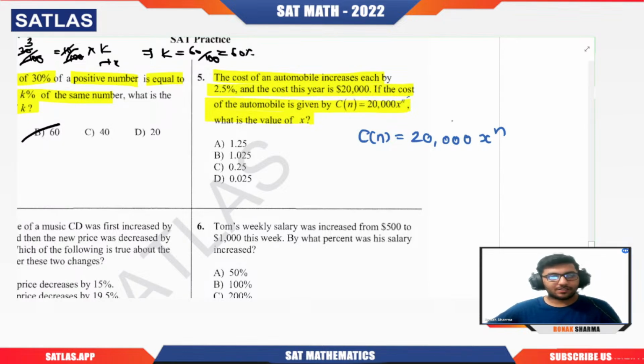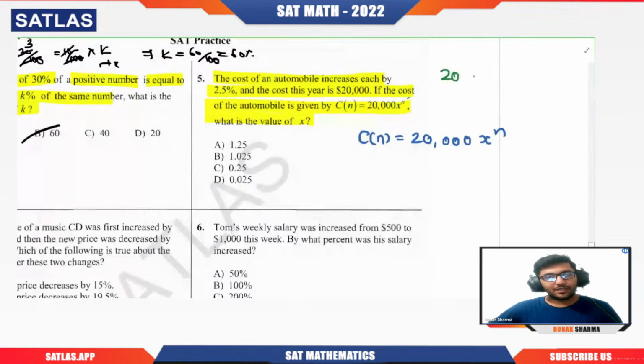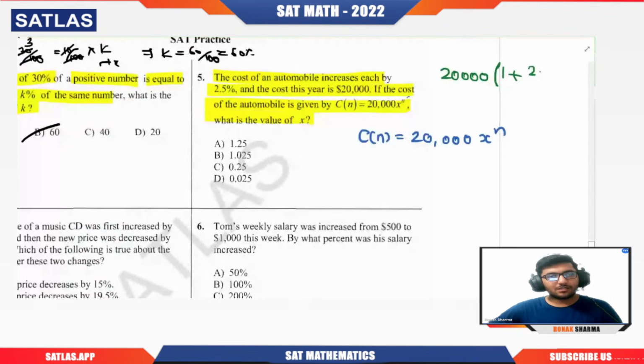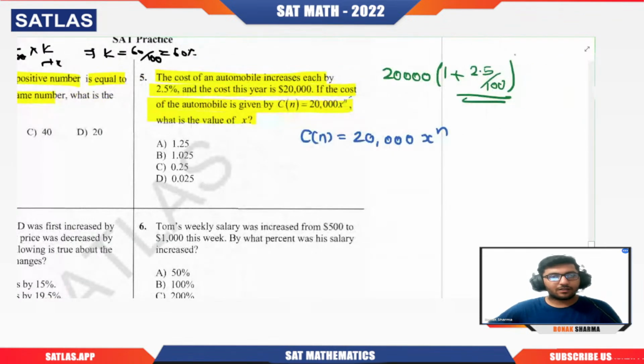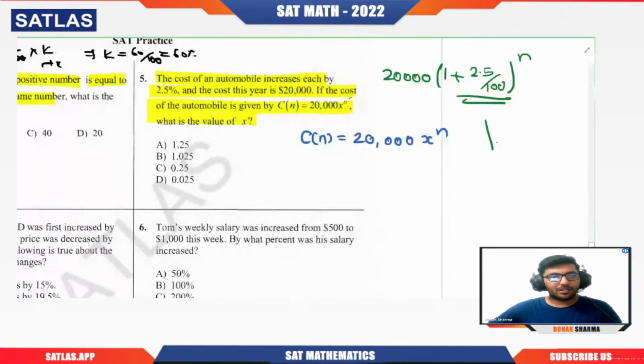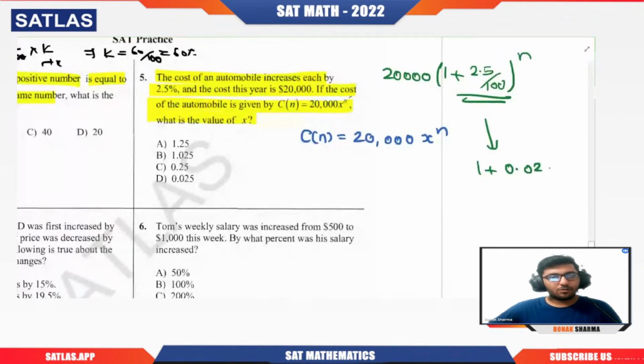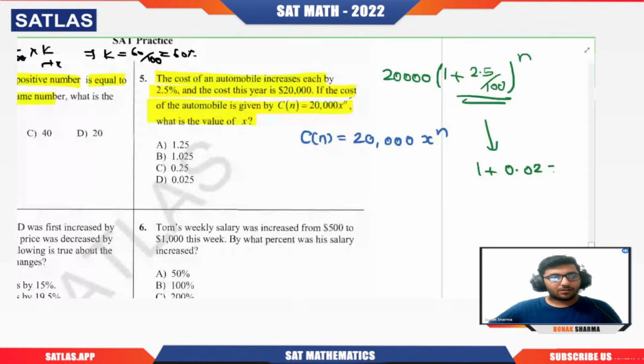Try to understand: each year it is increasing by 2.5%. That means 20,000 is the original value. So I will do one thing: 1 plus 2.5 by 100, that is my x, because for the next year again I'm going to multiply by 1 plus 2.5 by 100, so that power will be reflected here. Are you getting my point? So this will be 1 plus 0.025. Got it? So this will be 1.025.